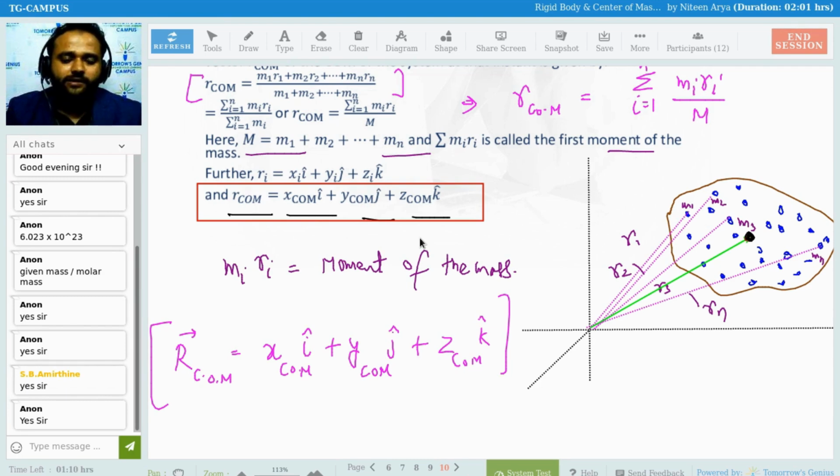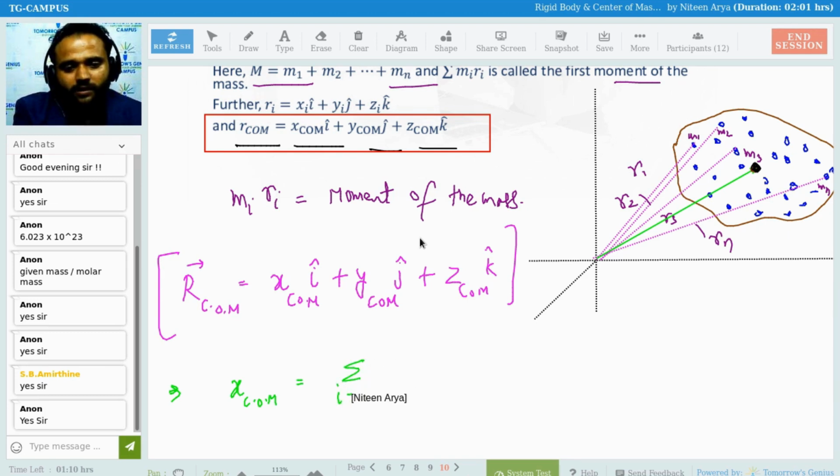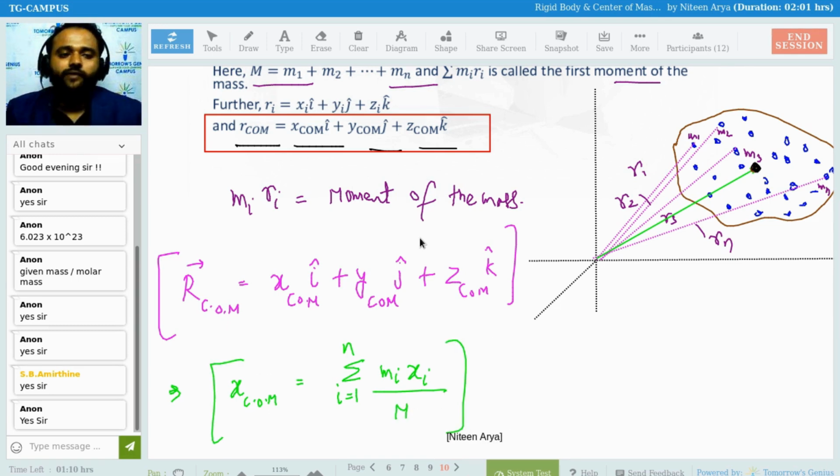For X, you can write it down as M1 X1, M2 X2, M3 X3, M4 X4, and so on up to Mn Xn, divided by what? Total M. If anyone has not understood this so far, it is very easy. X center of mass, I'm going to write in summation fashion: i equals 1 to n, Mi Xi divided by capital M. In the same fashion, you can write Y and Z. Is this clear, everyone?